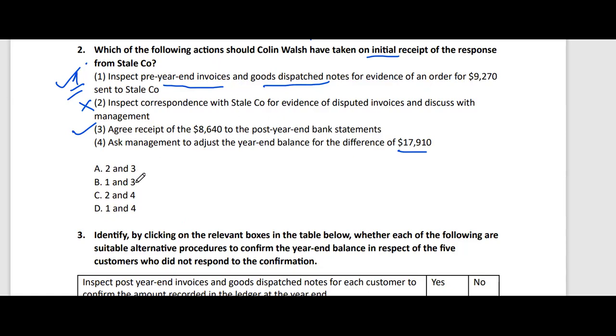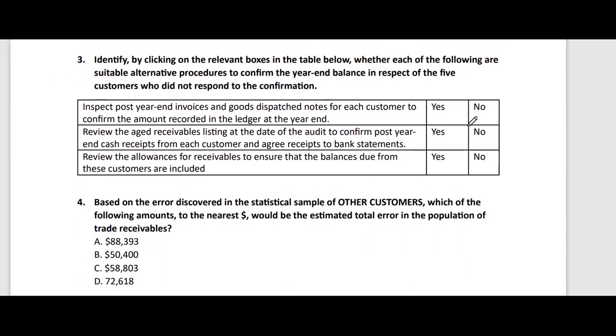So what should be the answer? Answer should be 1 and 3. Very well done. Then let's move forward to the third question.